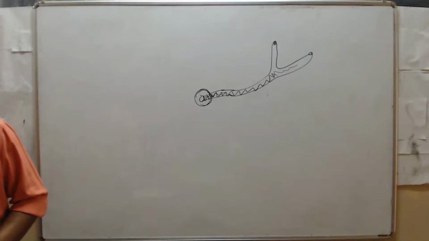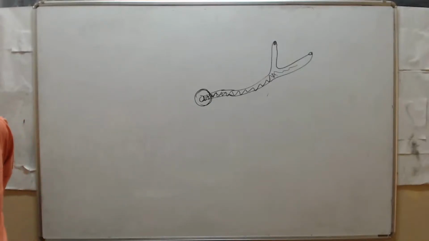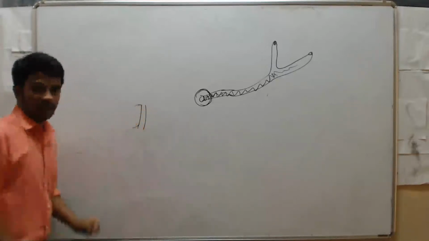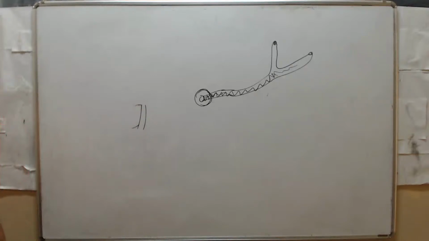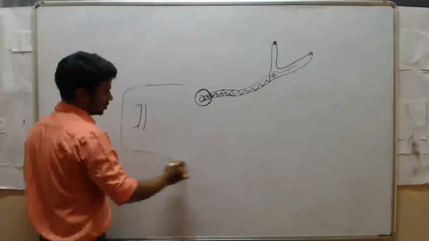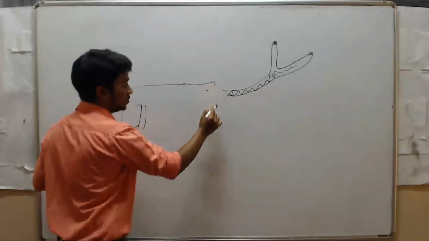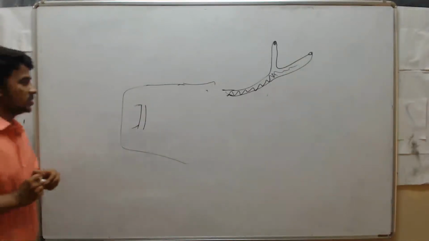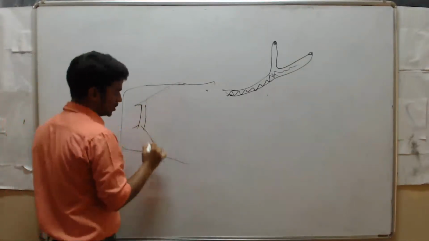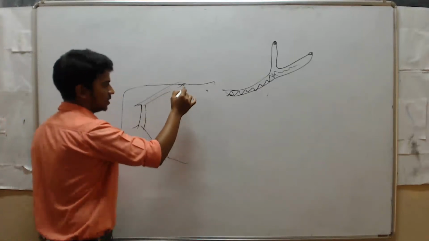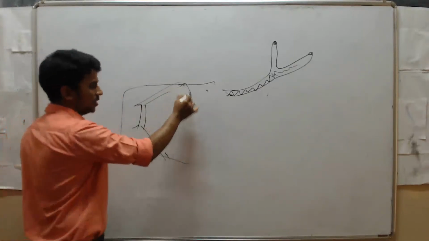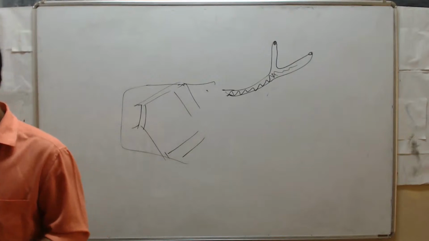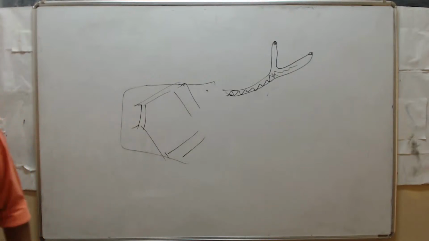Next, in conference halls and cinema theaters, usually they keep the speakers behind the screen. Their walls are made of some non-absorbing materials. Then the sound energy which falls on the walls of the auditorium undergoes reflection, so the audience can hear the sound clearly. So we use it in conference halls and auditoriums also.